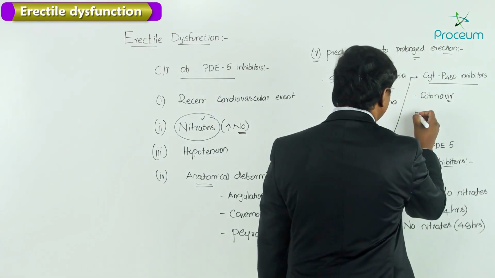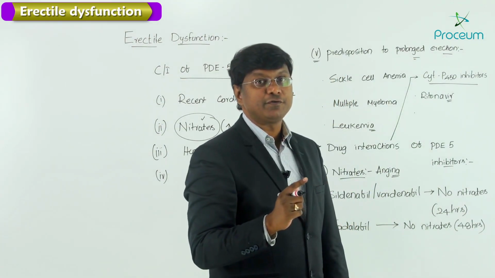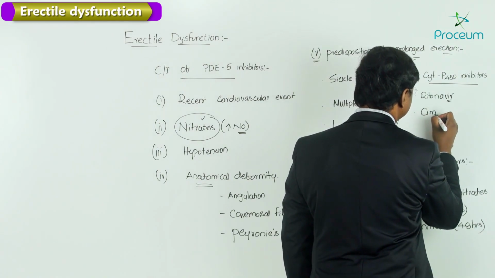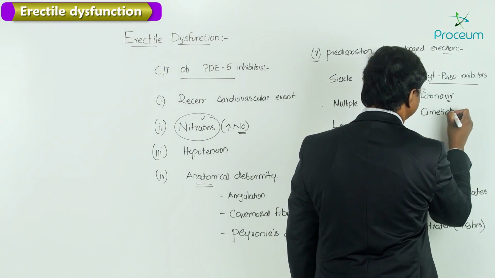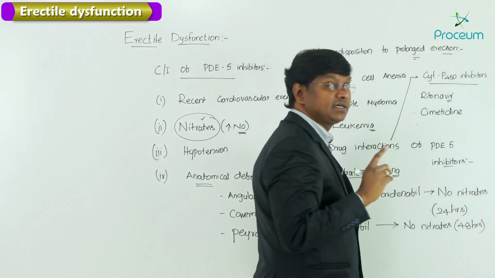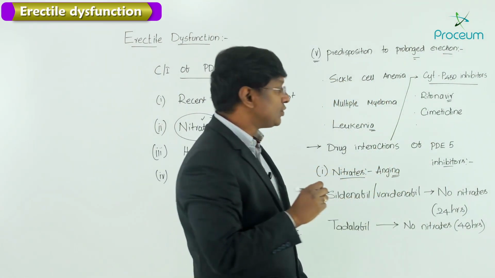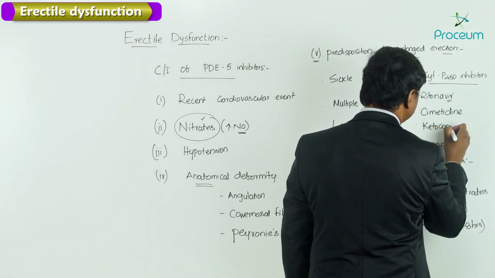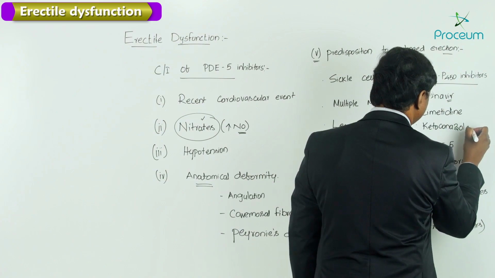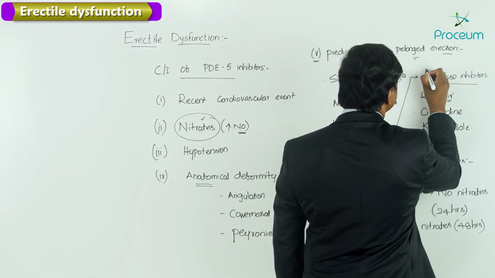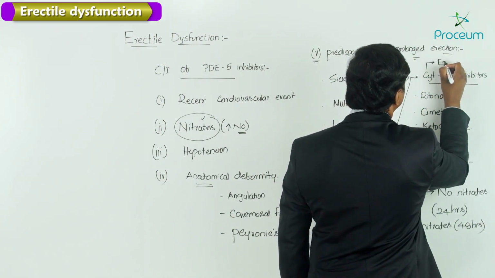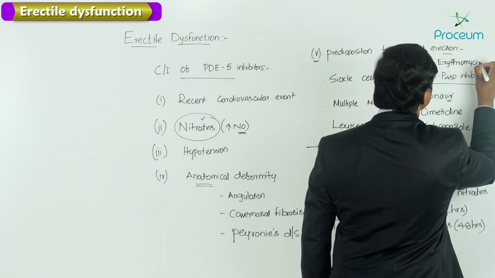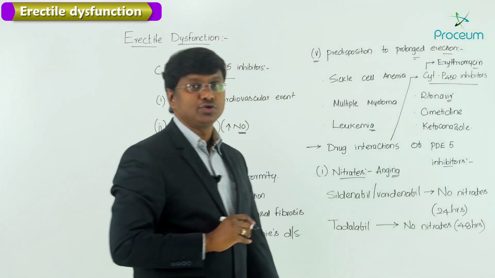And apart from ritonavir, the other cytochrome P450 inhibitors include cimetidine, right? And the third important drug we have is ketoconazole, then finally erythromycin.